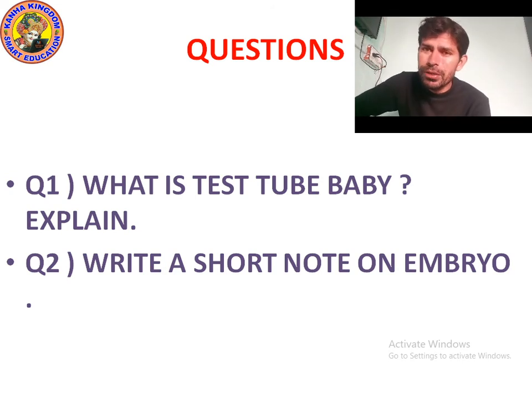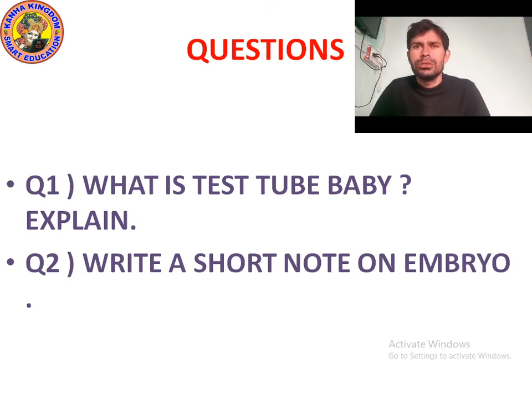So what is IVF? IVF means in vitro fertilization. It is a process by which egg cells are fertilized by sperm outside the womb, in vitro. In case fertilization occurs, the zygote is allowed to develop for about a week. Then it is placed in the mother's uterus.